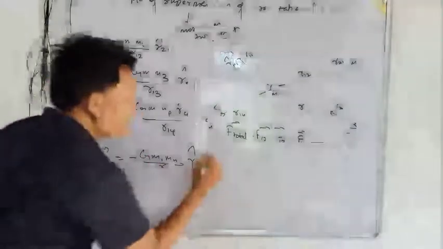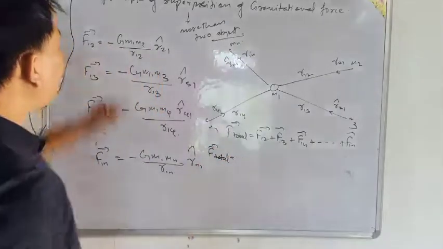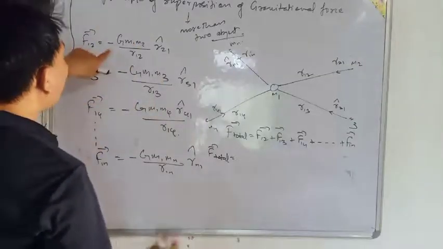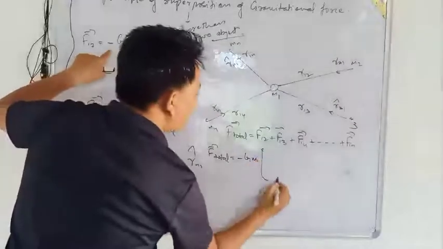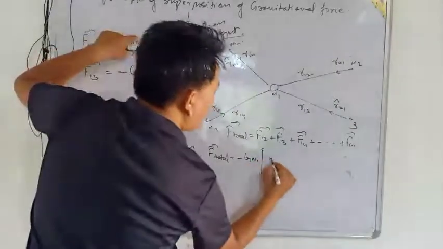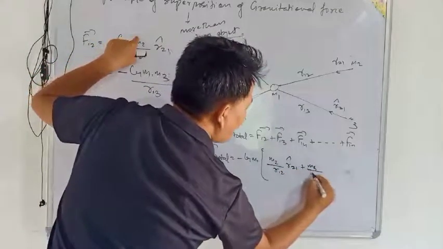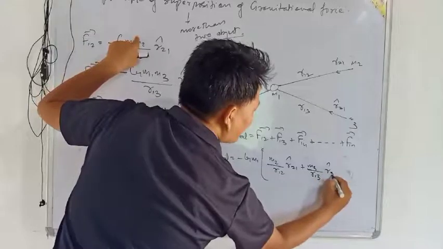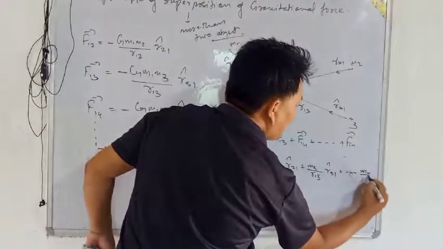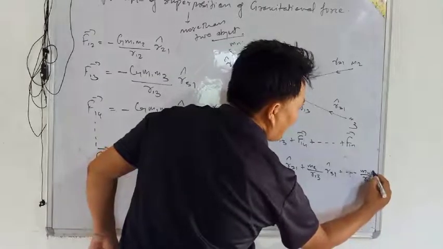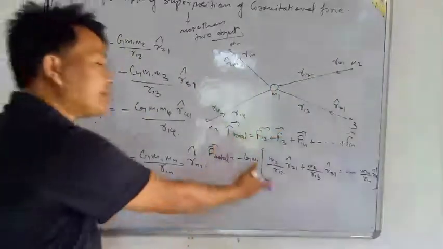Now F total is equal to, we also have to add here. Then minus G m1 is common, and here m2 by r12 squared unit vector r̂21 plus m3 by r13 squared unit vector r̂31 plus dot dot dot mn by r1n squared r̂n1, sorry, times m1. So these are the resultant equations here.